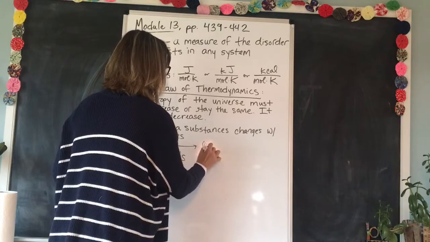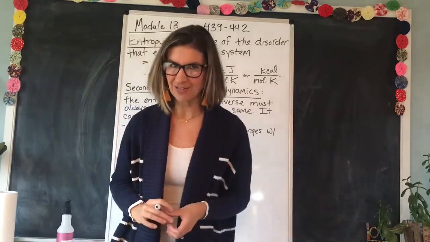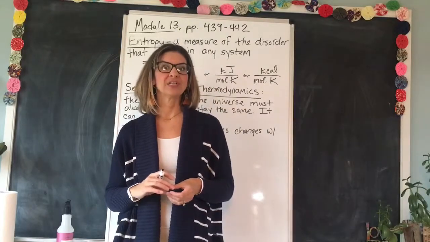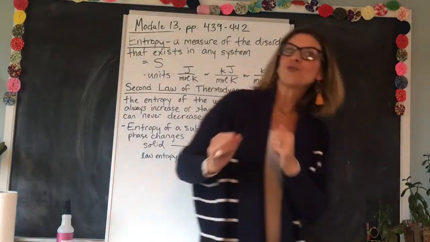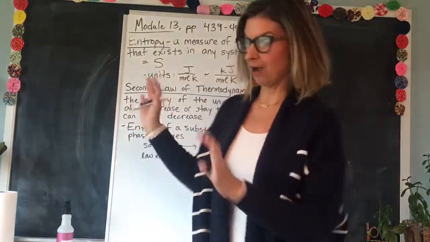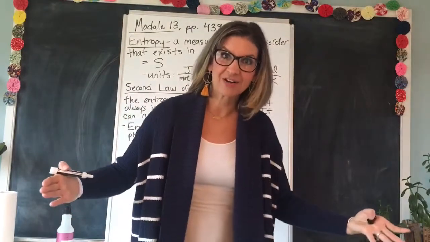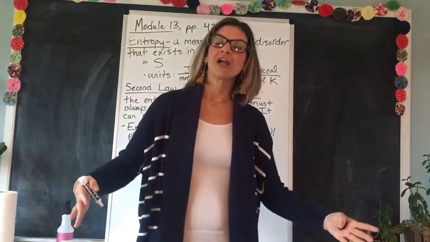Now compare it with a liquid. Here comes my impersonation of a molecule again. This time I'm a molecule in a liquid, and I have a little bit more room so I can move around a little bit more. I'm showing a little bit more disorder. I'm a little harder to control. Of course, I'm still bound within the edges of my container, but I'm showing more disorder.